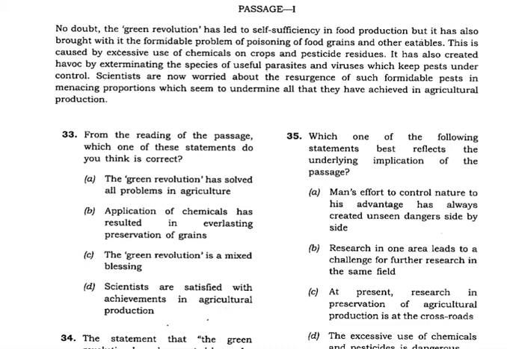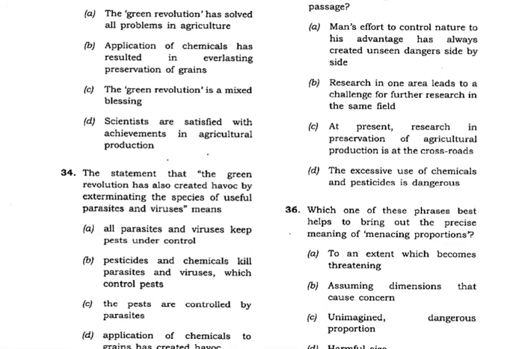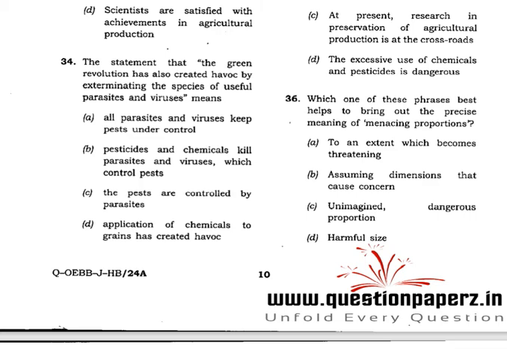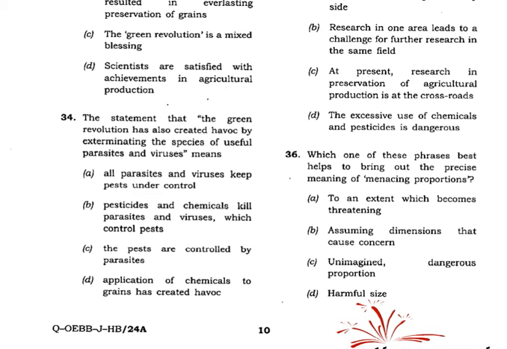C is the right answer in the case of 33. So shall we go to question number 34? Okay, let's see here. Question number 34. The statement that the Green Revolution has also created havoc by exterminating means what? Destroying the species of useful parasites and viruses that keep pests under control. Pesticides and chemicals kill parasites and viruses.